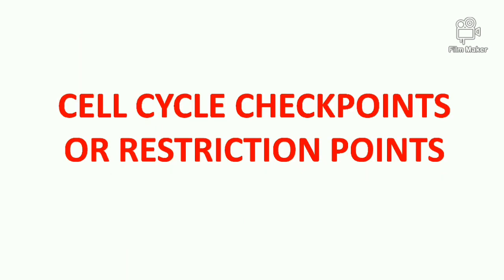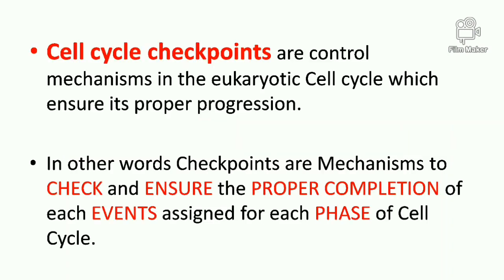Okay, let us now discuss cell cycle checkpoints in detail. The cell cycle checkpoints are also known as restriction points, and they are the control mechanism in the eukaryotic cell cycle which ensure its proper progression. Or in other words, the checkpoints are the mechanisms to check and ensure the proper completion of each event assigned for each phase of the cell cycle.